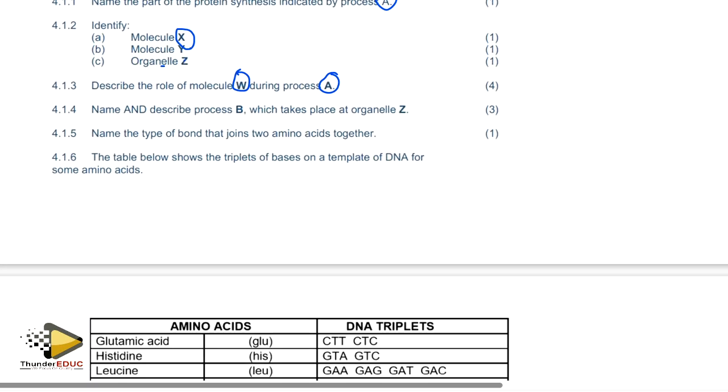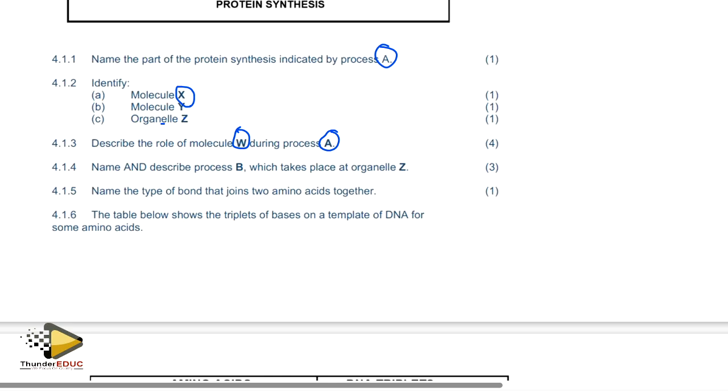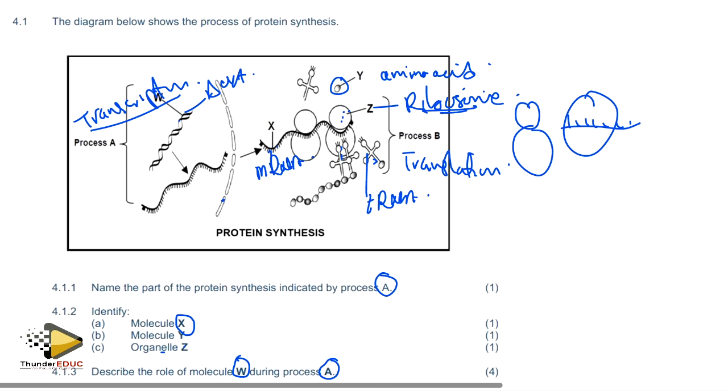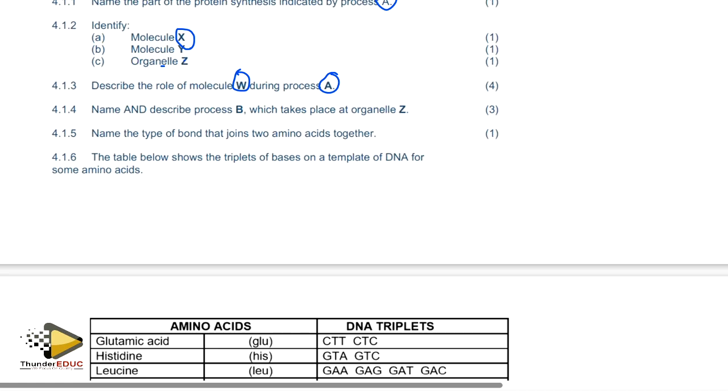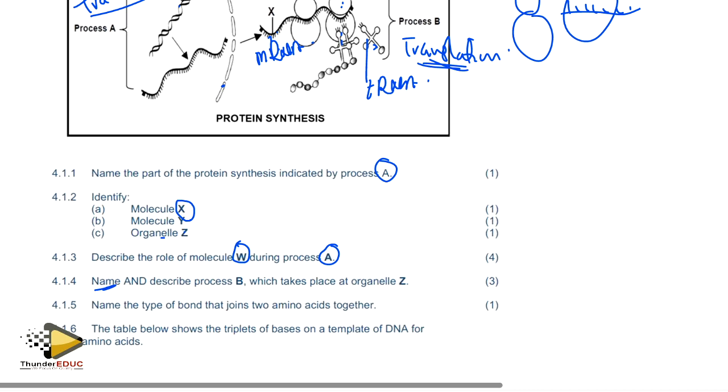Name and describe the process B. We have said it already. Process B is translation. Then describe, which takes place on organelle Z. Basically, they're asking you to describe the process of translation.